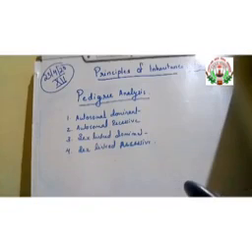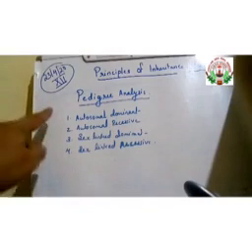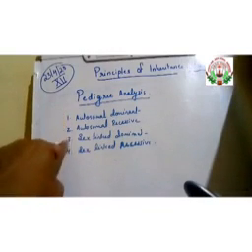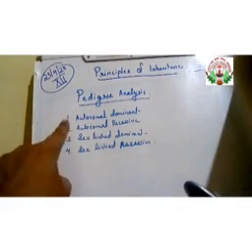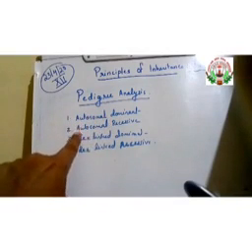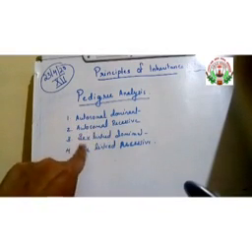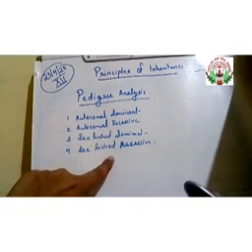So in pedigree analysis, mainly we are focusing on these four kinds of characters: autosomal dominant, autosomal recessive, sex-linked dominant, sex-linked recessive.